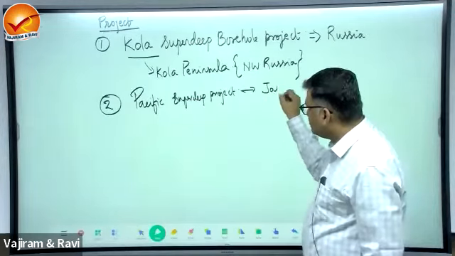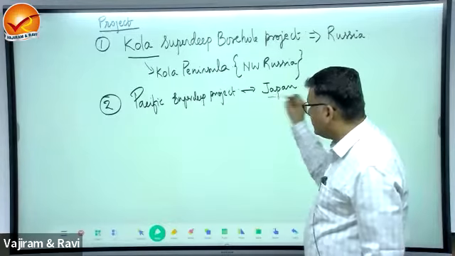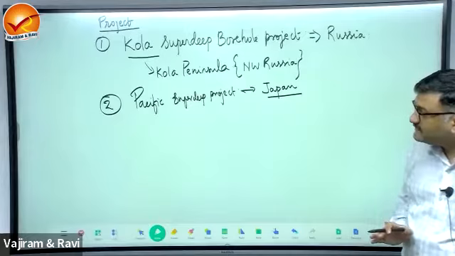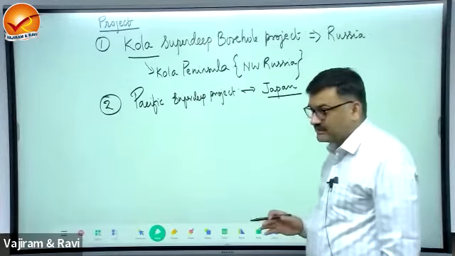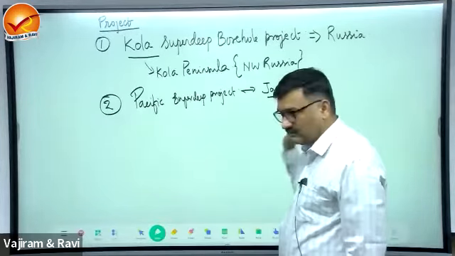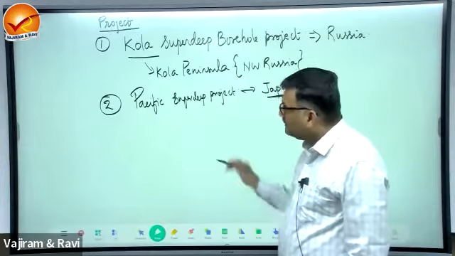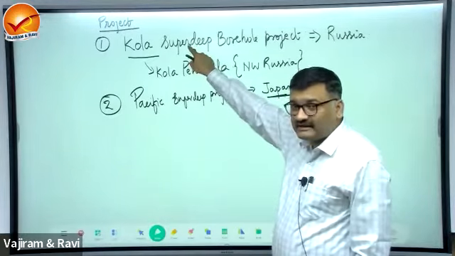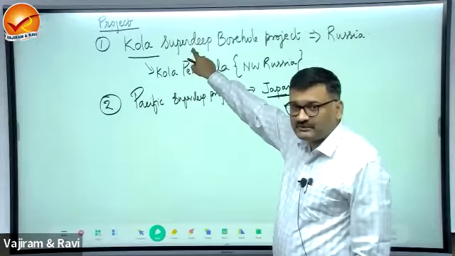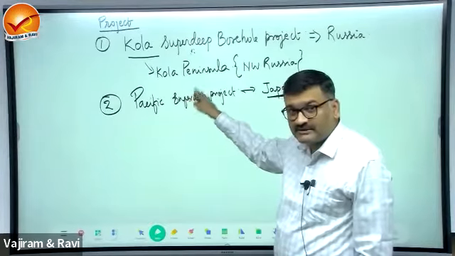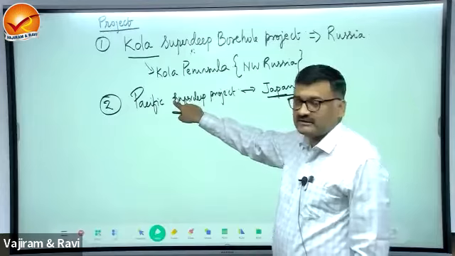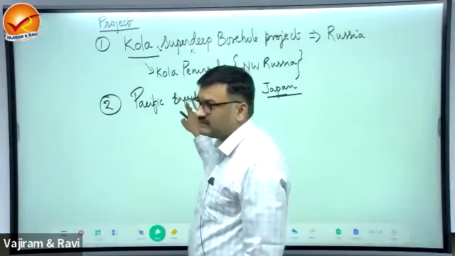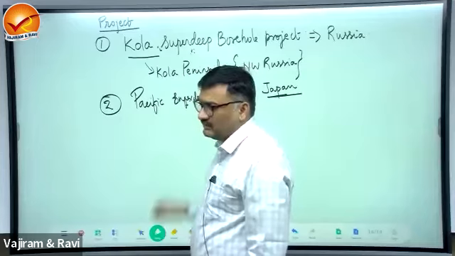This is by Japan and it is close to the Japan Islands. The Kola Peninsula is the deepest terrestrial or land-based drilling project. Pacific is the deepest ocean-based drilling project. Here we have gone up to 15 kilometers. Here it is something like 12 kilometers.